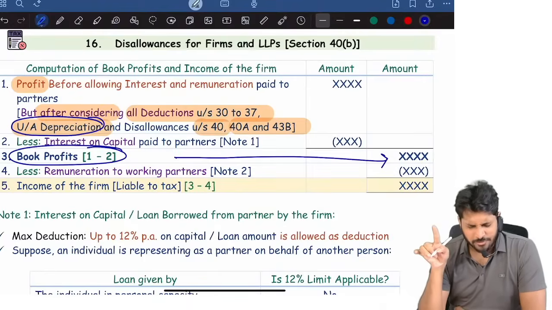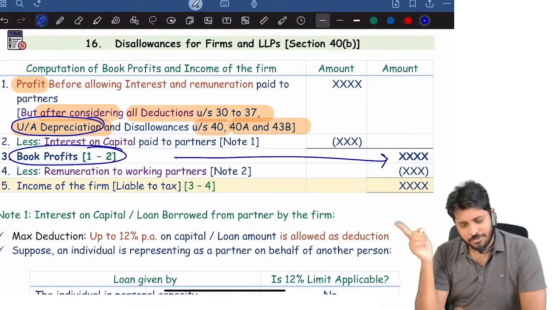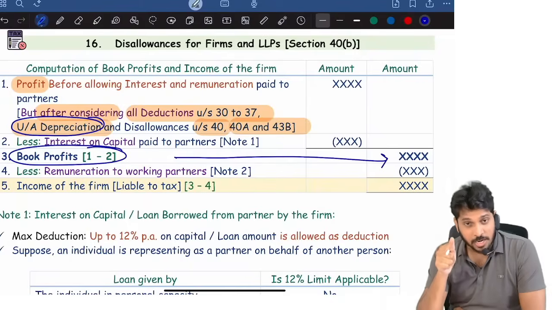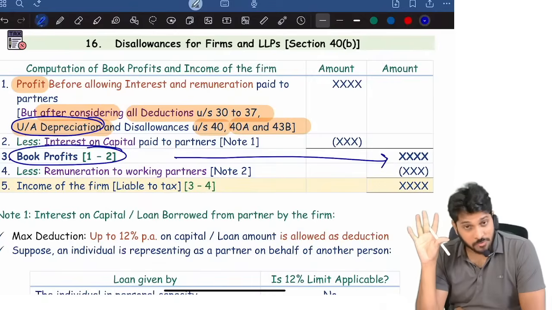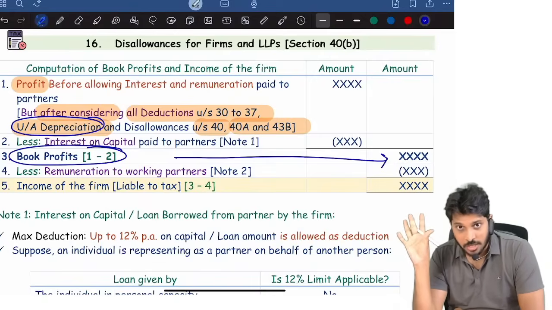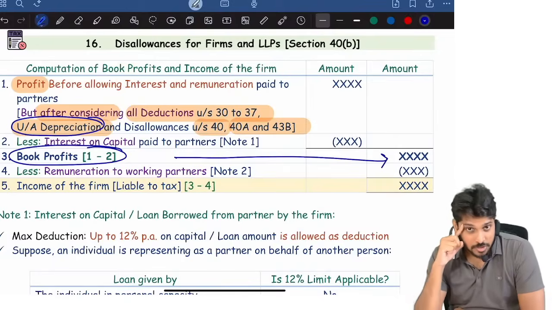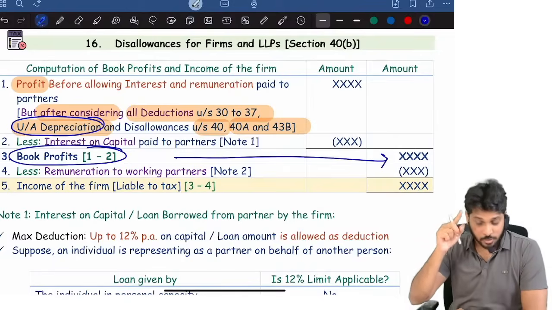In set off and carry forward, first priority we give to brought forward business loss, then unabsorbed depreciation. But in case of partnership, when you are computing book profit, first unabsorbed depreciation has to be adjusted. Brought forward business loss, hold it, don't touch it. Brought forward unabsorbed depreciation, reduce it. This is the most important point. There is a case scenario question.